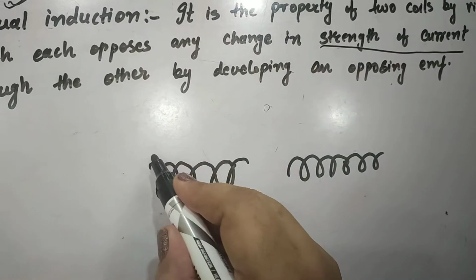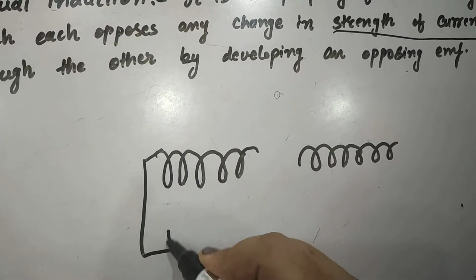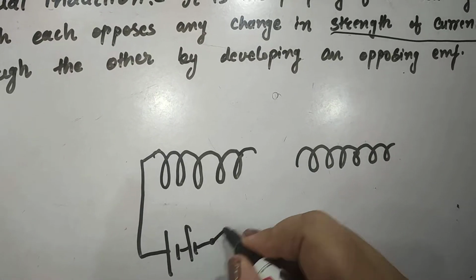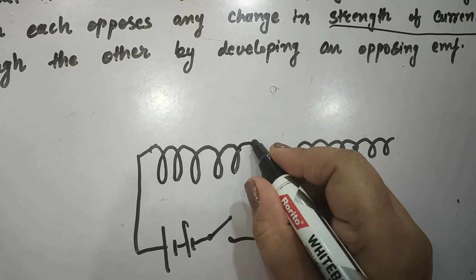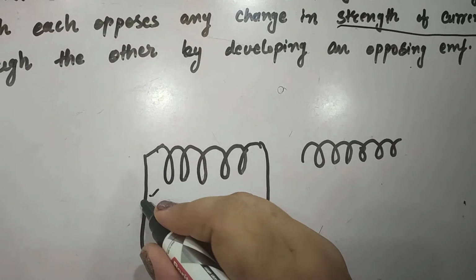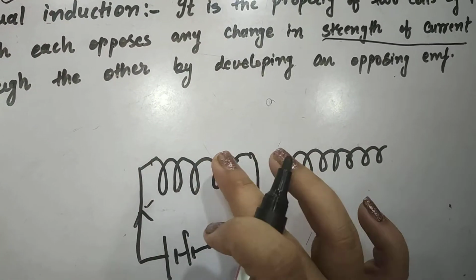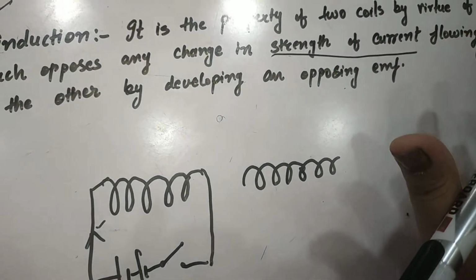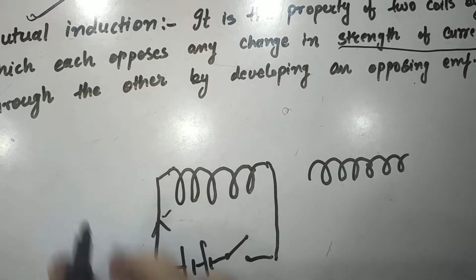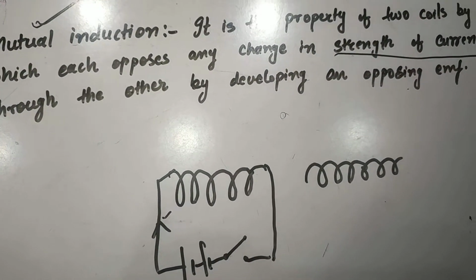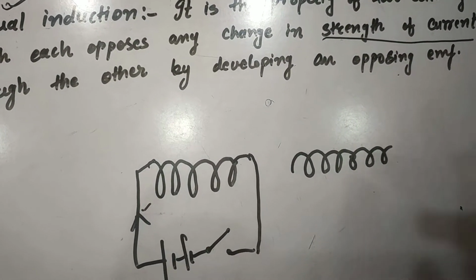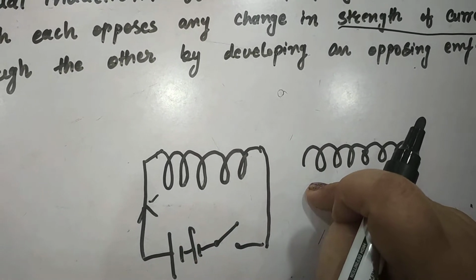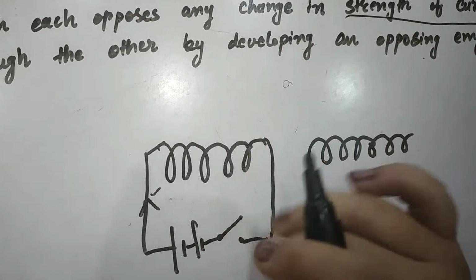current. Means let us suppose हम इसमें से करंट पास करवाते हैं. One, so we pass the current from this coil and let current I be passed in this direction. Okay, so current is being produced in this. So each opposes any change in strength of current flowing through the other by developing an opposing EMF. अब ये coil क्या करेगी, इस करंट को अपोज करेगी. राइट, सो लेट अस अंडरस्टैंड दिस अगेन.